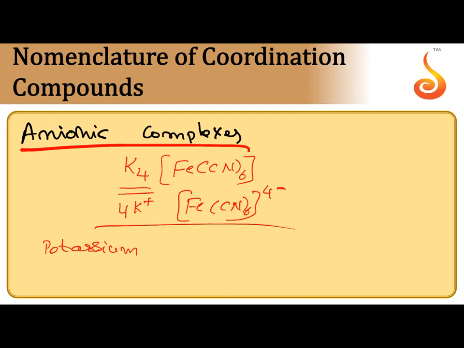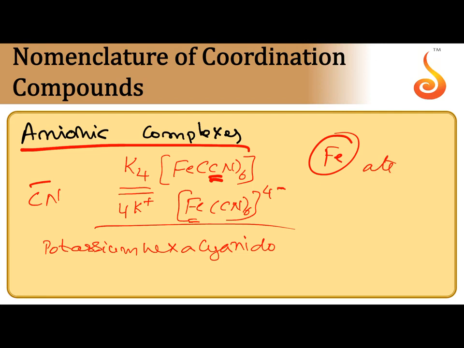After that, similarly, hexacyanido. You have to arrange the ligands in alphabetical order. Only one type of ligand is there, CN minus, cyanido, hexacyanide or cyano also we can write. The central metal atom is iron, but here since it is an anionic complex, the name ends with ate.